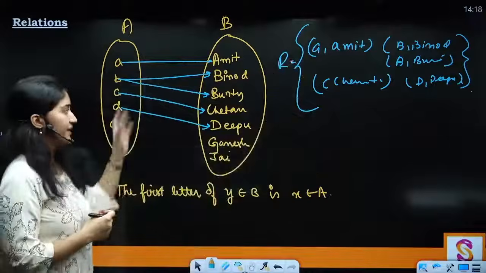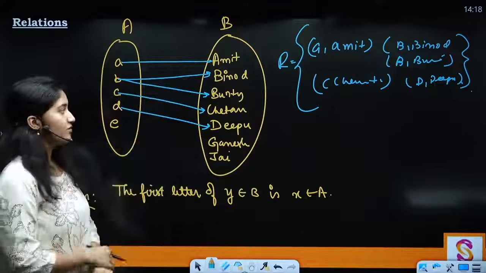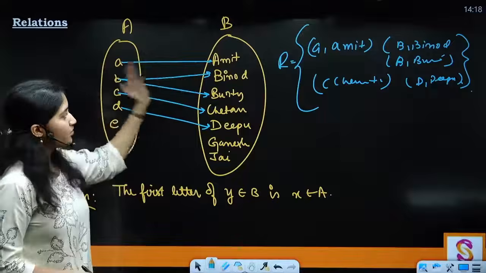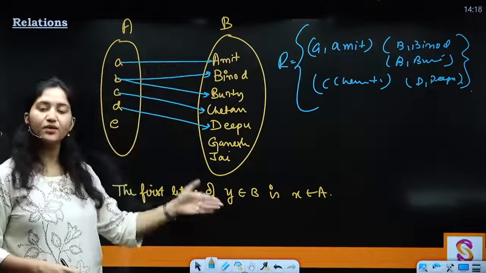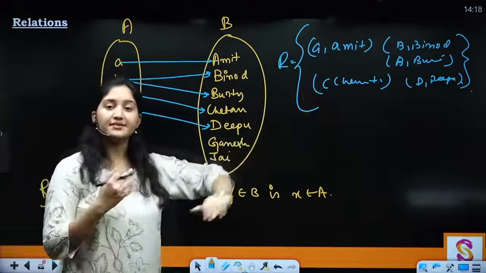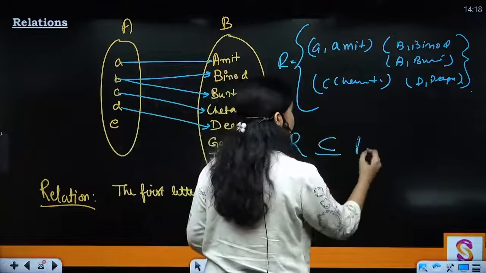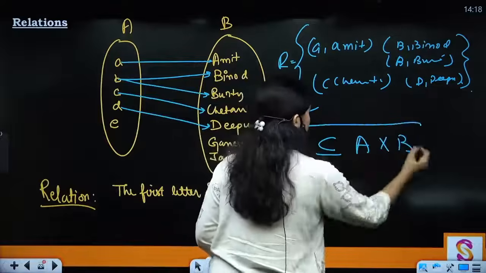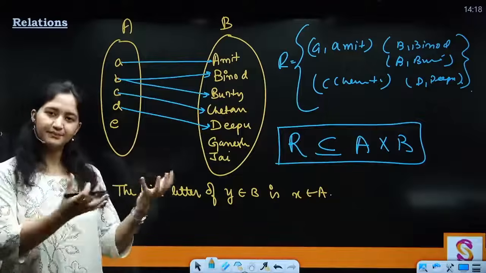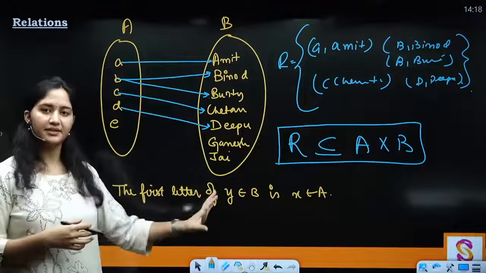Now, if I would have taken the Cartesian product of both of these sets, what would the Cartesian product look like? A comma Amit, B comma Binod, C comma this, then A comma Binod, A comma Bunty. Every element will be related to every element of the other set, right? Now I can see clearly that every relation is going to be a subset of the Cartesian product of the two sets, right? So every time R is a subset of A cross B. Clear? So what have we done? Basically, you defined the relation and then you have taken some elements from that Cartesian product according to the described relation. Clear?